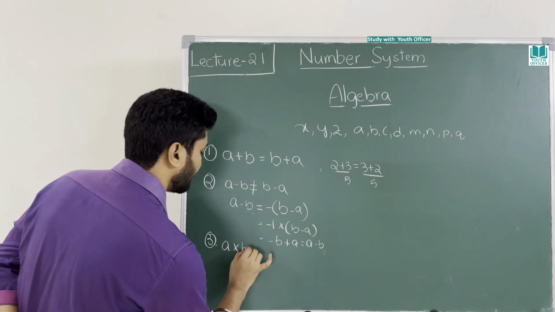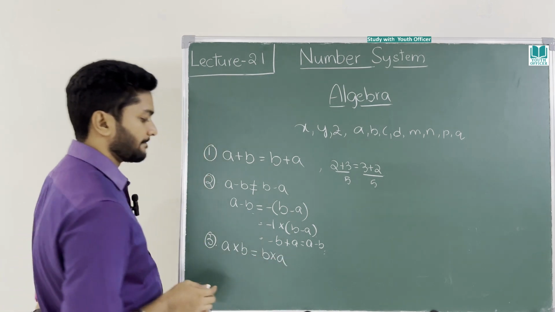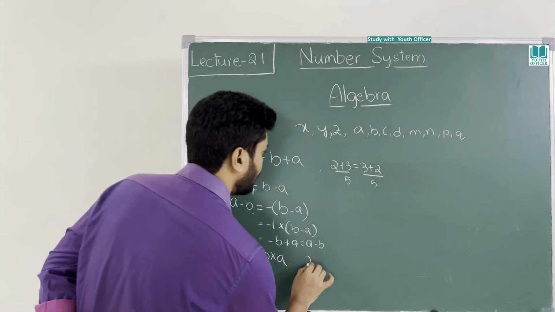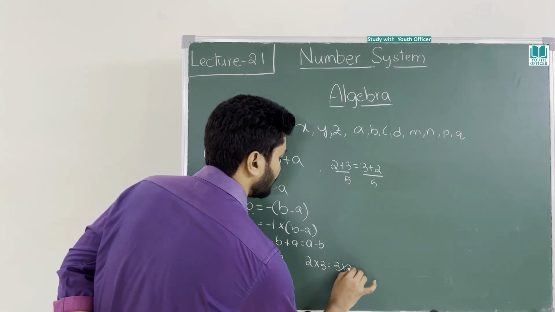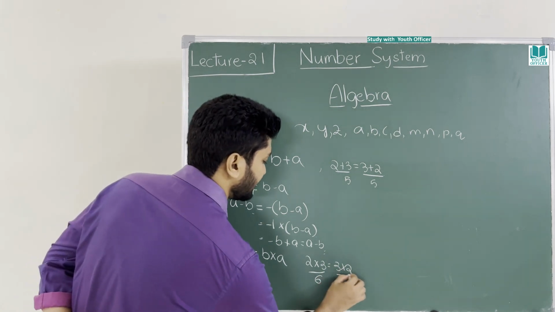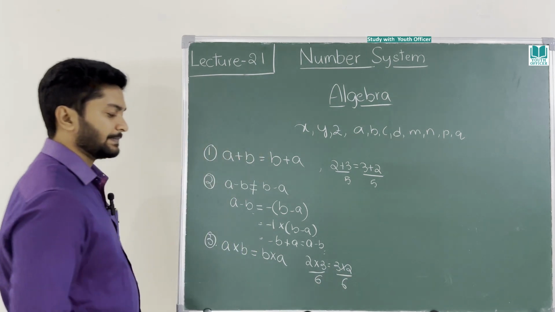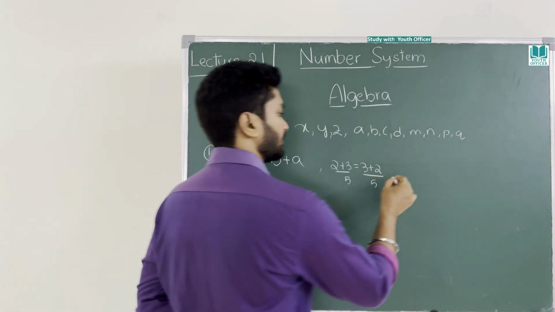A into b will always be equal to b into a. 2 into 3 is equal to 3 into 2. 2 into 3 is 6. 3 into 2 is 6. Equal, right? Now fourth one.